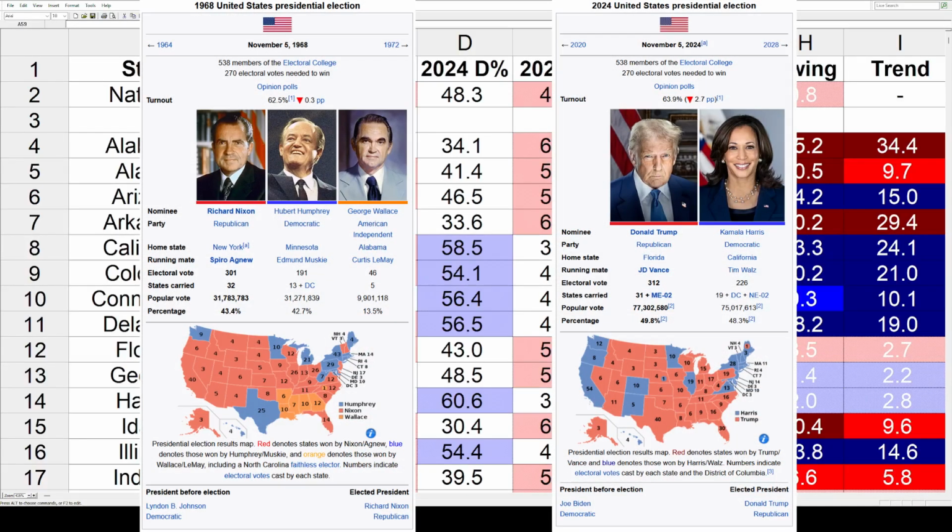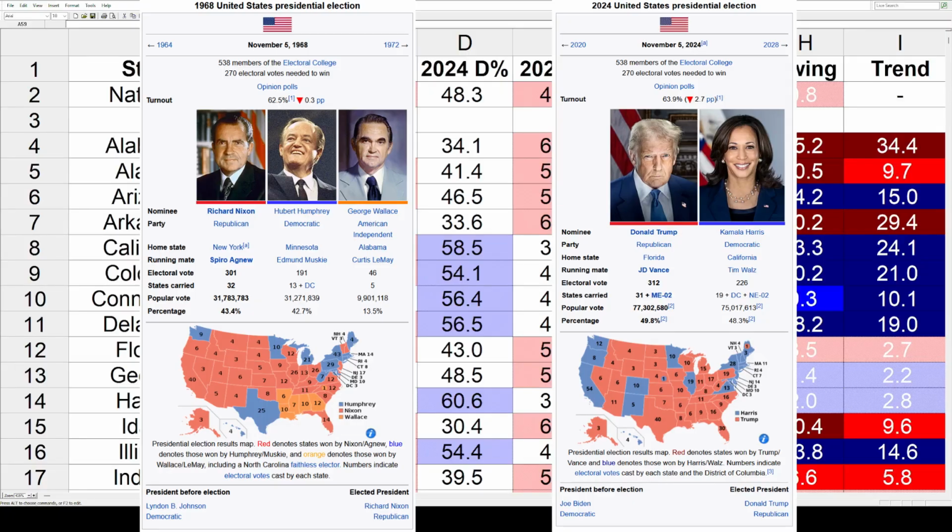But first, just like last week, we've got to quickly go through the background information. First up, the election that you might be less familiar with is 1968. That was Richard Nixon. He won his first term with 301 electoral votes. He got 32 states and 43.4% of the popular vote. The loss for the Dems was taken by Hubert Humphrey. He got 191 electoral votes and he carried 13 states and D.C. And that was worth 42.7%.